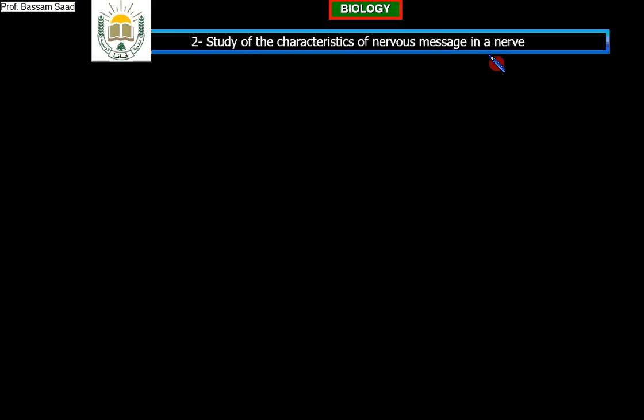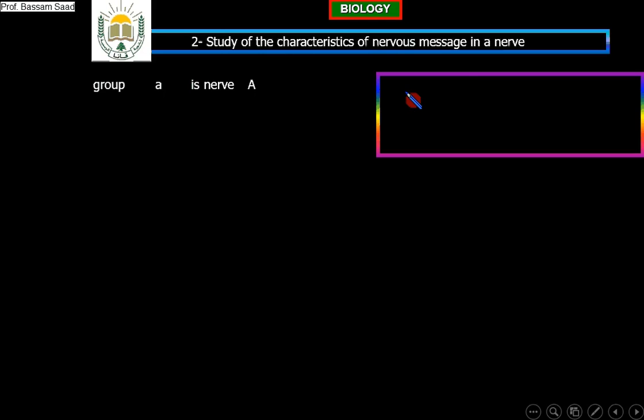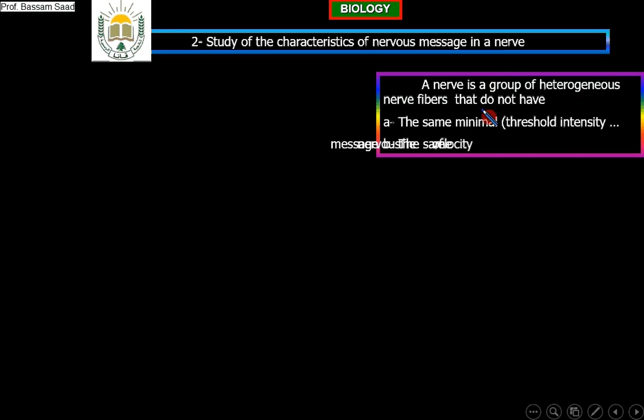We know what is a nerve fiber, but what about the nerve? A nerve, what? Look to this. A nerve is a heterogeneous group of nerve fibers. A nerve is a group of many heterogeneous nerve fibers. What does this mean? What is the meaning of this?